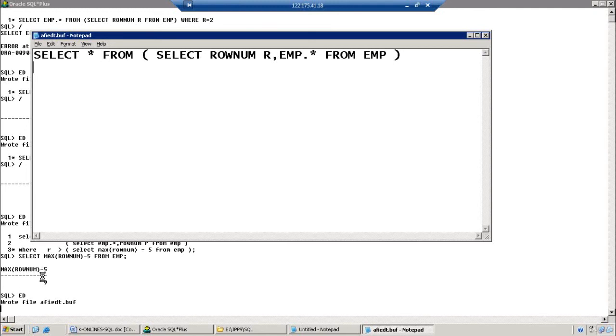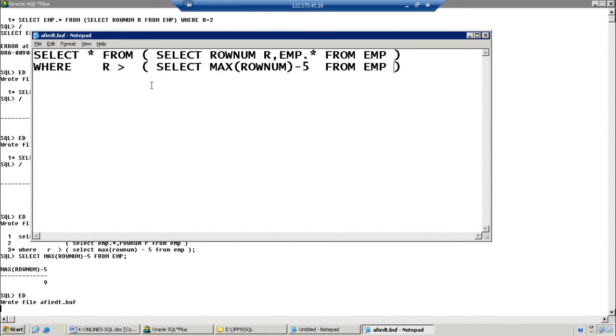Now I want to apply the condition. Where r greater than, so here I want to apply that one. Select max of row num. What is the max of row num? 14 minus 5, from EMP. What is the value returned by this second query? This query is going to return 9. 14 greater than 9, the condition is true.